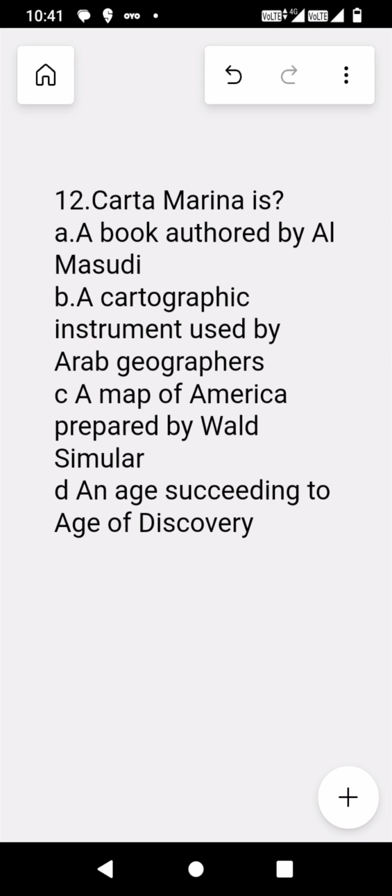The 12th question is Carta Marina is. Options are A a book authored by Al Masudi, B a cartographic instrument used by Arab geographers, C a map of America prepared by Walt Simuler, and D an age succeeding the age of discovery. So none of the options are correct. As Carta Marina, which was made in 1539, is also called the map of the sea. It is basically a marine map of Scandinavia. It shows all the Scandinavian countries like Denmark, Iceland, Finland, Norway. It was made by Olaus Magnus.